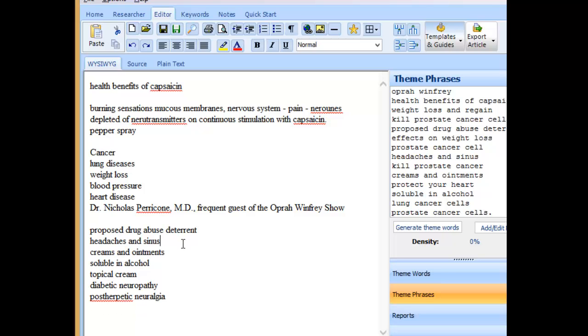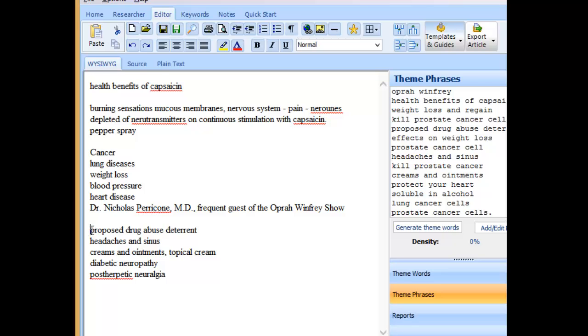And then we've got here, get rid of that, soluble in alcohol, that's not something. Okay, we've then got these topics that I can talk about: cancer, lung disease, weight loss, blood pressure, heart disease. The Oprah Winfrey thing was because this Dr. Nicholas Perricone is a frequent guest on the Oprah Winfrey show, and he says that chilies are one of the superfoods and goes into it. So I can mention Oprah Winfrey in relation to this particular doctor.